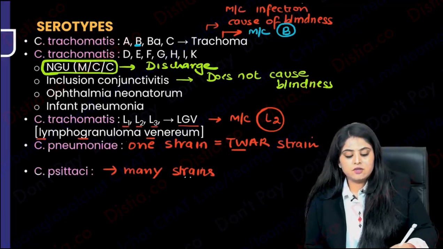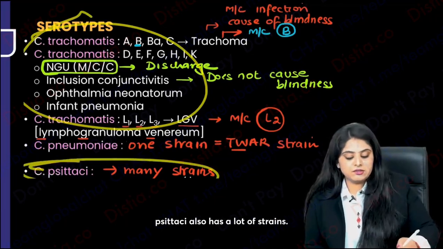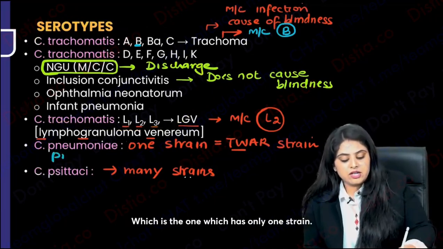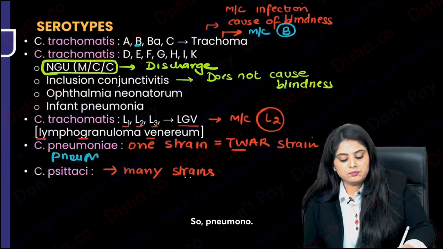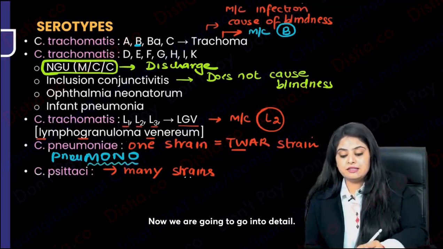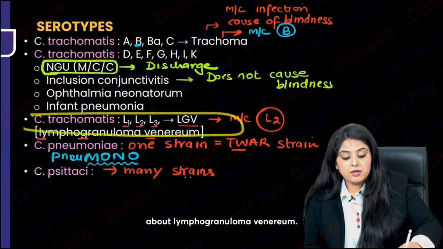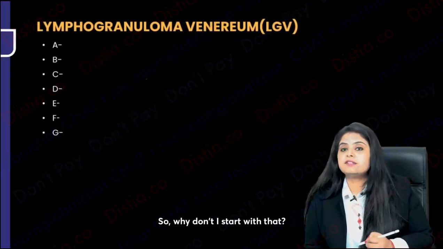So I realized trachomatis also has a lot of strains, psittaci also has a lot of strains. Which is the one which has only one strain? Pneumoniae has only one strain, the rest all of them have multiple strains. Now we're going to go into detail. Trachoma, NGU, inclusion, all this I've told you. I didn't tell you anything about lymphogranuloma venereum, so why don't I start with that?